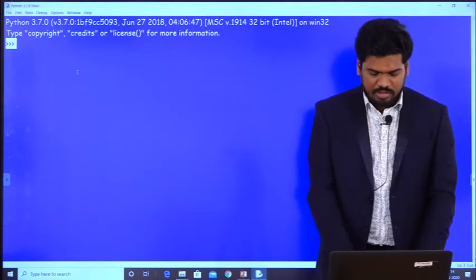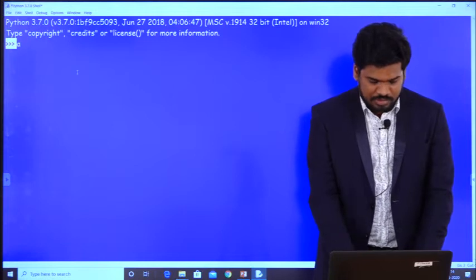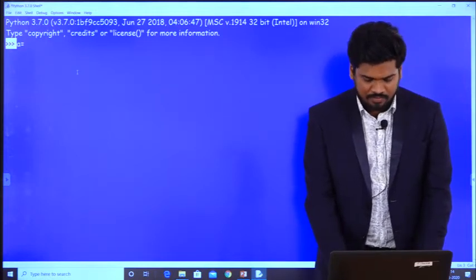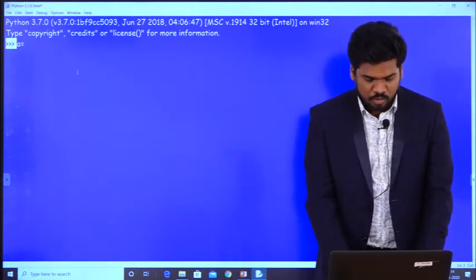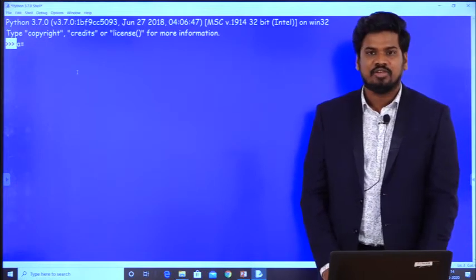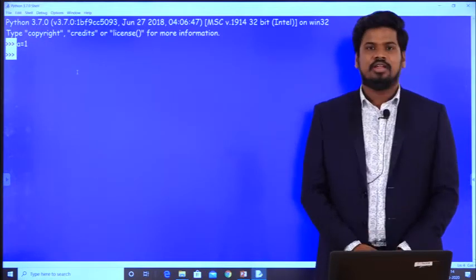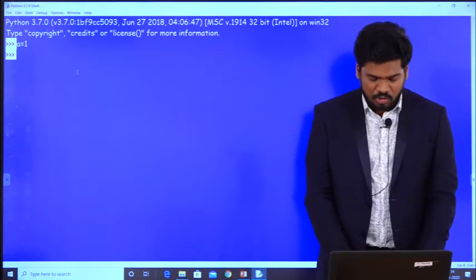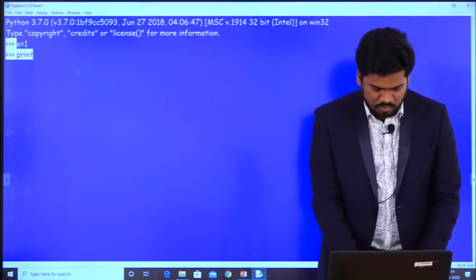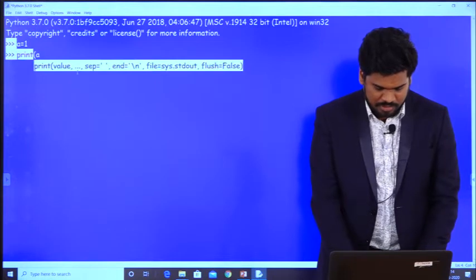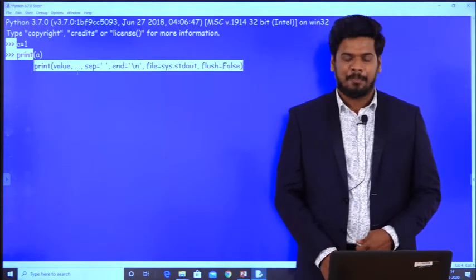So here I have created one variable A, and to this variable I have assigned the value 1. Syntactically it is correct, and I want to print the value. For that the function is print.